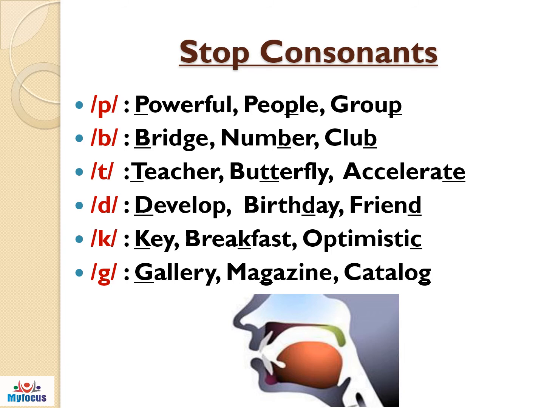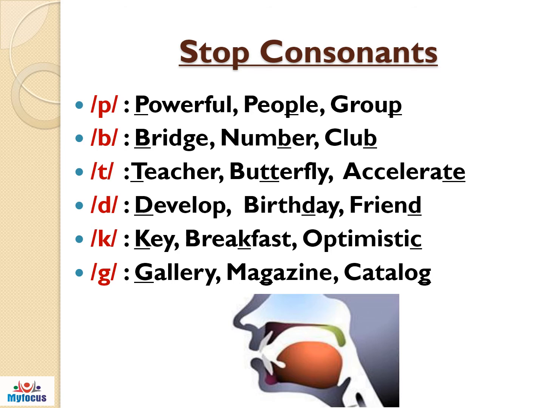T is articulated with the tip of the tongue touching the teeth ridge. Vocal cord does not vibrate. T, for example, teacher, butterfly, accelerate. D is articulated with the tip of the tongue touching the teeth ridge. Vocal cord vibrates. D. Let us see, for example, develop, birthday, friend.